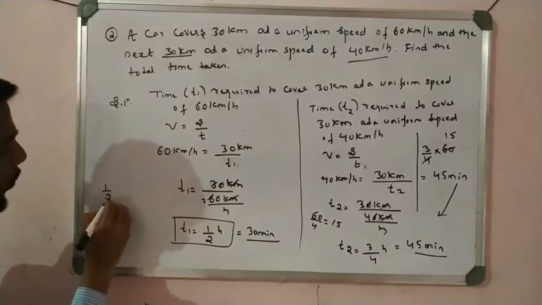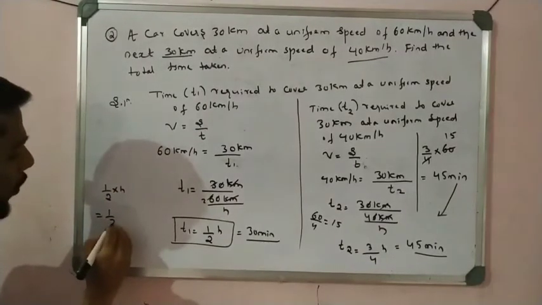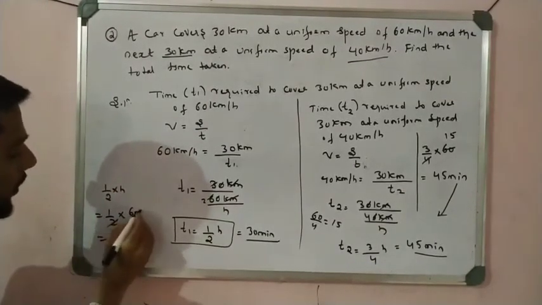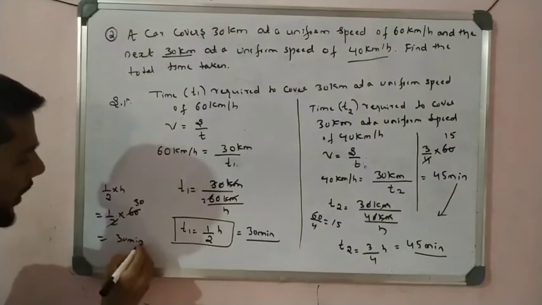This is also like that. See here, 1 by 2 hour is there, so 1 by 2 hour is nothing but 60 minutes by 2, so we get 30 minutes. Okay, 30 minutes.